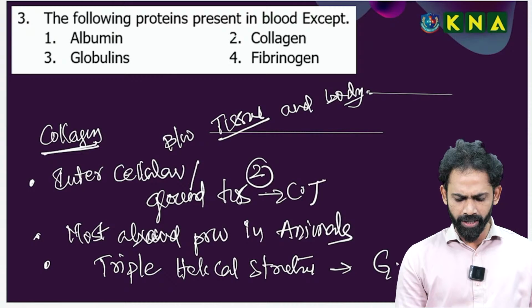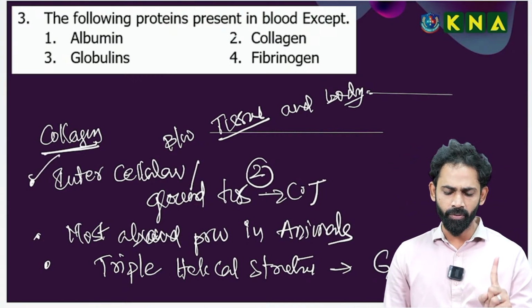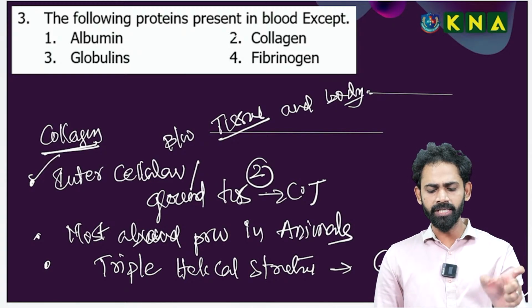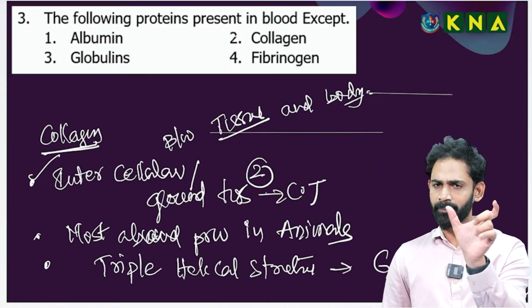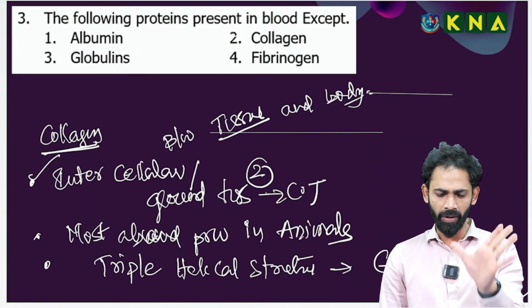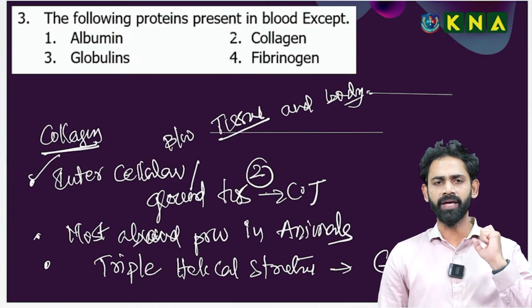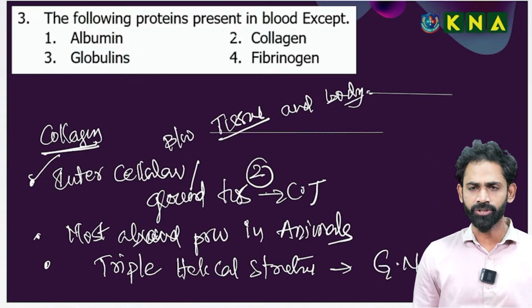These three points: first, the question itself is a connection between two chapters. The following proteins present in the blood except, the answer is collagen. Collagen is a very important protein present in the ground tissue of the connective tissue.